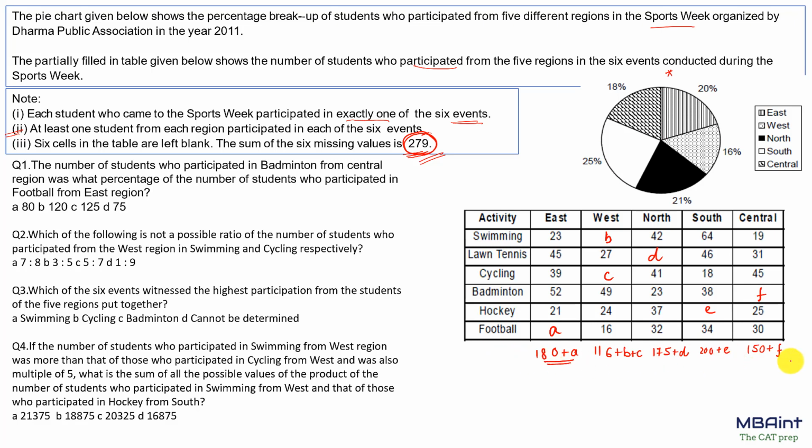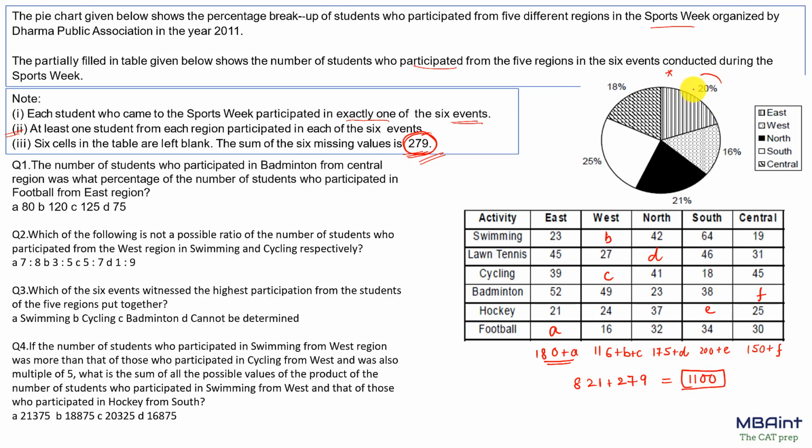Now let's sum this up completely. Okay, so 0, 0, 5 and 6 is 11, carry 1, this is 6, 7, 13, 13 plus 1 is 14, 14 plus 8 is 22, 2 carry 2, okay, 3 plus 2 is 5, 5, 6, 7 and 8, 8, 21 plus A, B, C, D, E, F and that is nothing but 279. So this is the total number of the students. I sum this up, this is 279, 79, okay, so this would be 1100. So the total number of students is 1100.